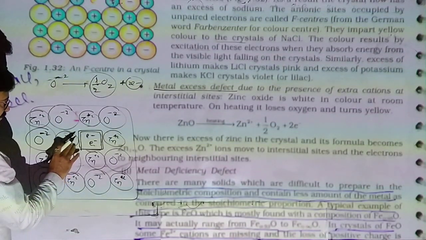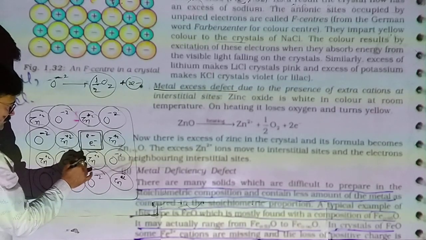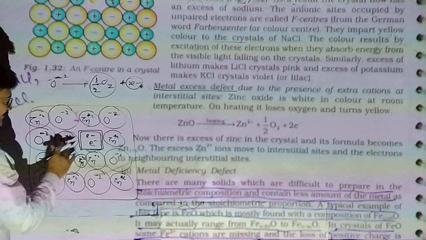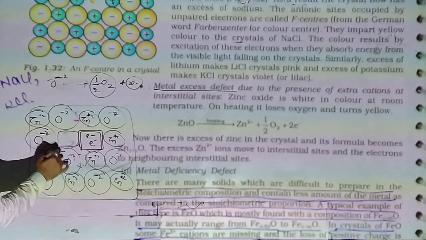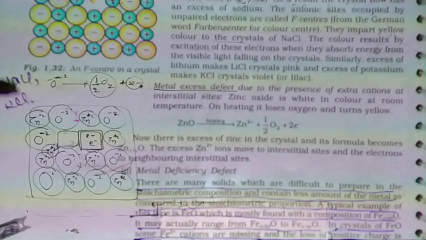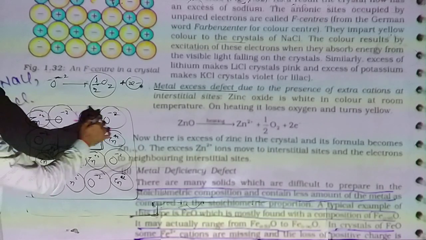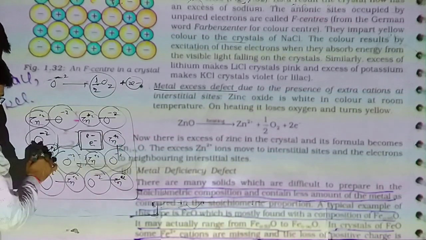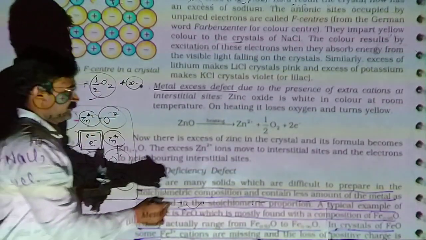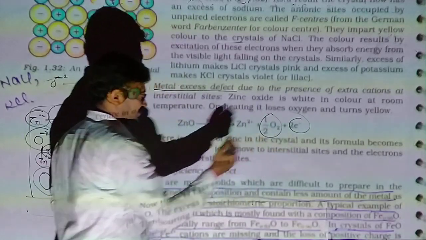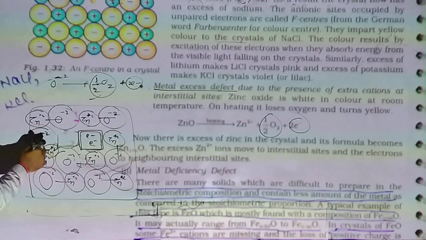So due to that, some Zn plus 2 ions move to interstitial sites. So vacancy occurs there, and that is called metal excess defect. Here the pair is disturbed. One oxygen is removed as an atom, so it leaves 2 electrons. So one Zn plus 2 ion moves into the interstitial space. So there is an extra cation in the interstitial site.